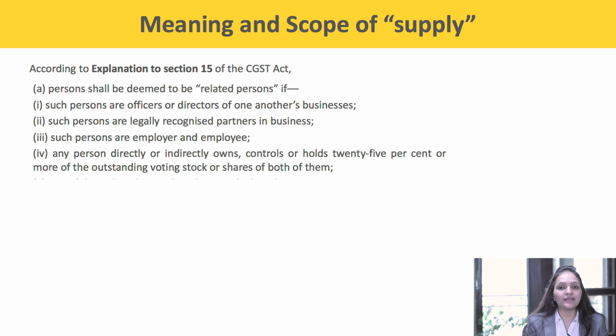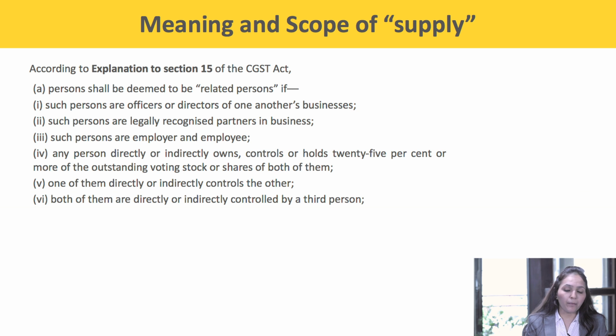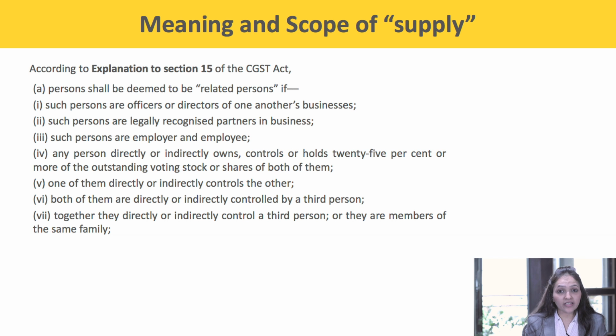Any person directly or indirectly owns, controls or holds 25% or more of the outstanding voting stock or shares of both of them. One of them directly or indirectly controls the other. Both of them are directly or indirectly controlled by a third person. Together, they directly or indirectly control a third person, or they are members of the same family.